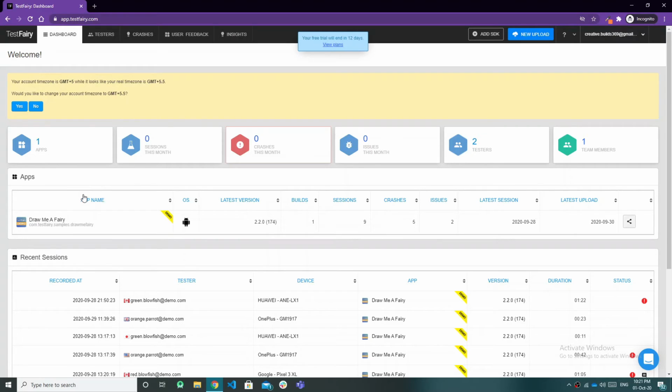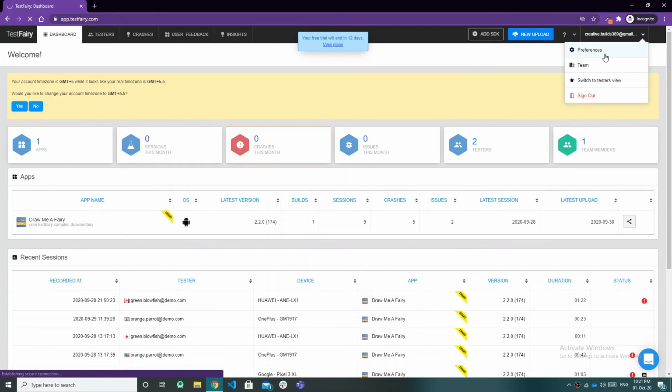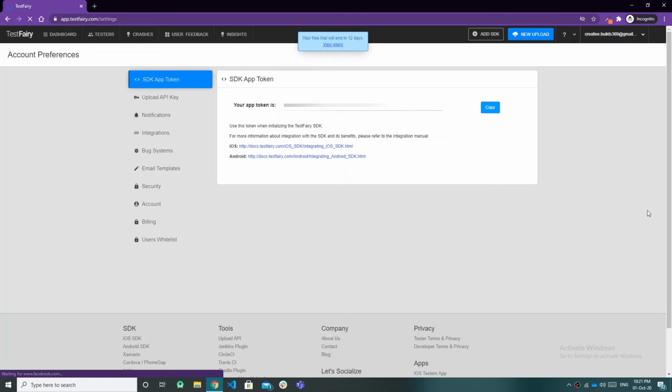For integrating it into our applications, you will need an API key. Where will you find the API key? Go to your email ID shown at the top right corner, and then click on preferences. Clicking on preferences will take you to the page where you can find your app token and upload API key.